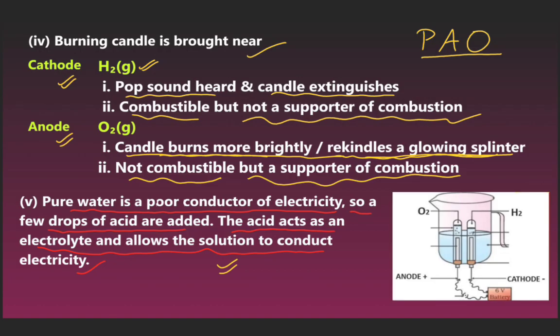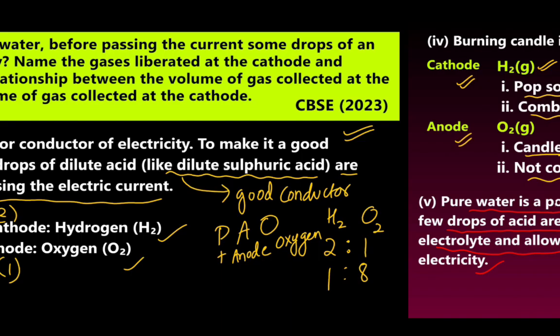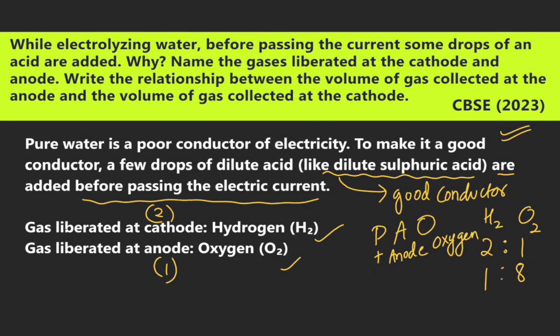Fourth and fifth points: pure water is a poor conductor of electricity, so a few drops of acid are added to the water. The acid acts as an electrolyte and allows the solution to conduct electricity. Now we can see the next page. While electrolyzing water, before passing the current, some drops of an acid are added.